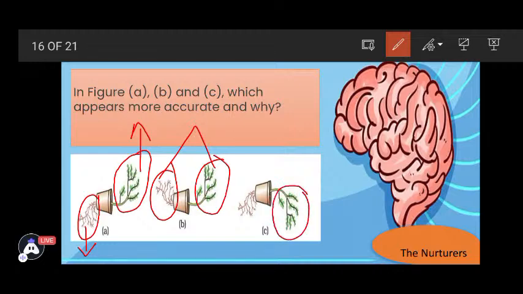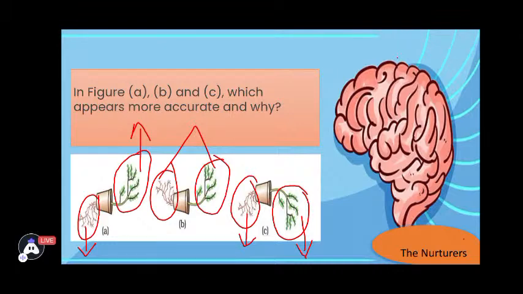And in C, both are moving downwards. Both the root and the shoot are moving towards gravity. But as we know, the roots always move towards gravity and this is called geotropism or positive geotropism, whereas the above part of the plant, that is the shoot, is growing towards the sun and it is showing phototropism. So the shoot is growing upwards in A and the root is coming downwards. So A is the most appropriate.